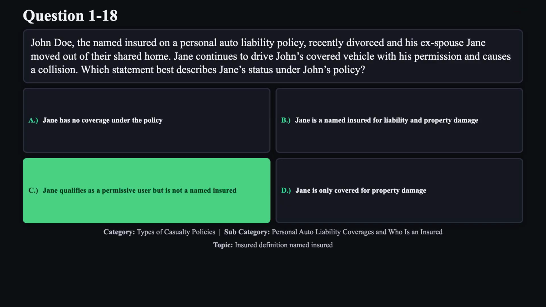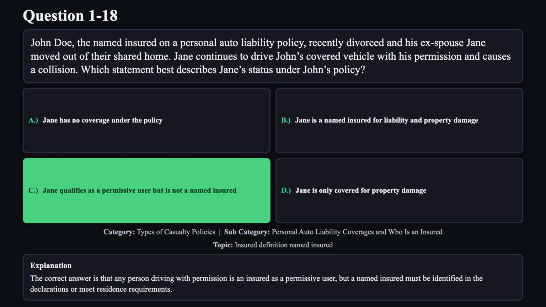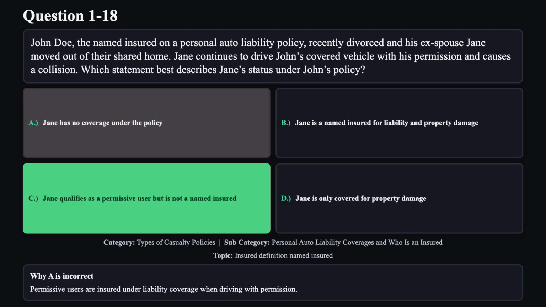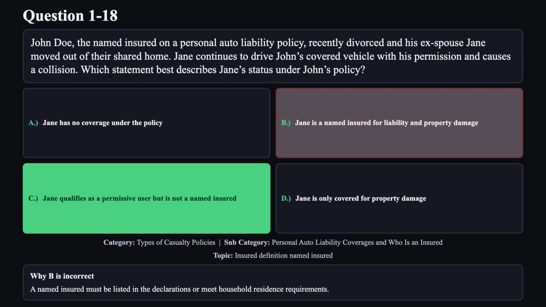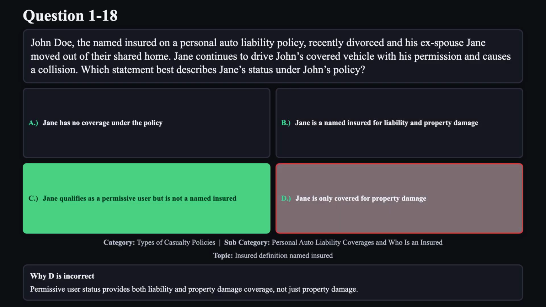The correct answer is C. The correct answer is that any person driving with permission is insured as a permissive user, but a named insured must be identified in the declarations or meet residence requirements. Reason A is not correct. Permissive users are insured under liability coverage when driving with permission. Reason B is not correct. A named insured must be listed in the declarations or meet household residence requirements. Reason D is not correct. Permissive user status provides both liability and property damage coverage, not just property damage.